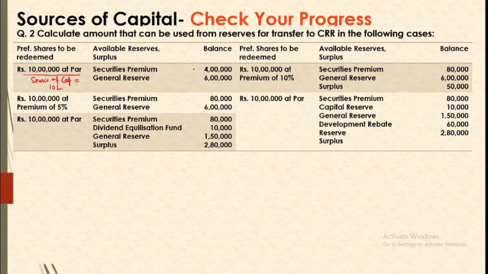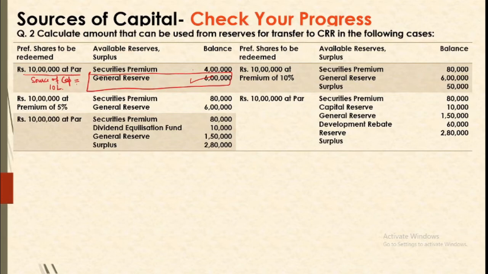Since you have securities premium and general reserve, your free reserve is general reserve. So you have only 6 lakh with you. You can utilize it only for the purpose of redemption. So it means that the company's one source for redemption is 6 lakh, that is general reserve. The other source has to be a fresh issue. So the company needs to make a fresh issue for the remaining 4 lakh rupees of share capital.